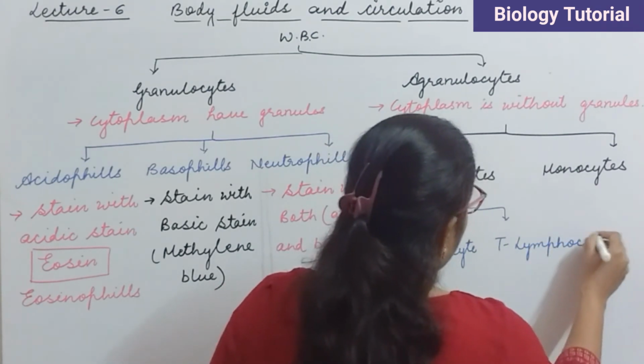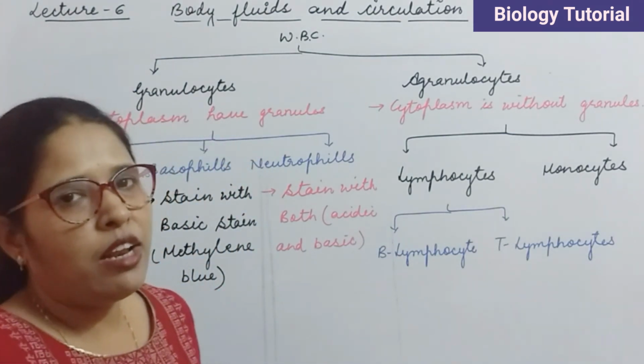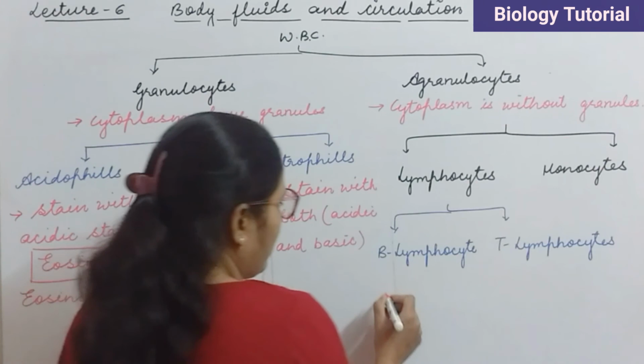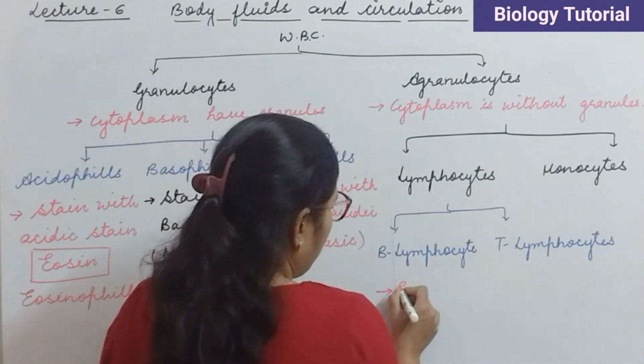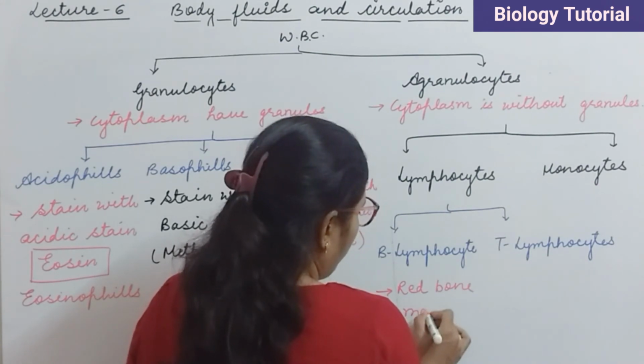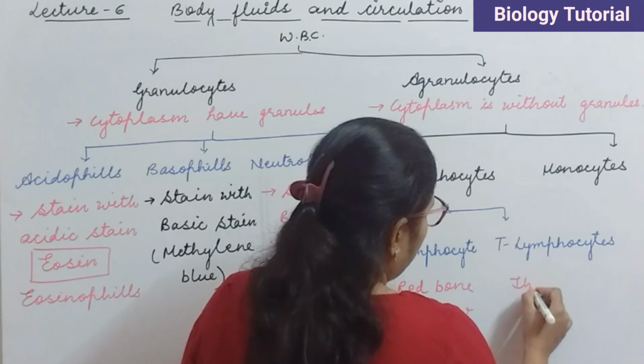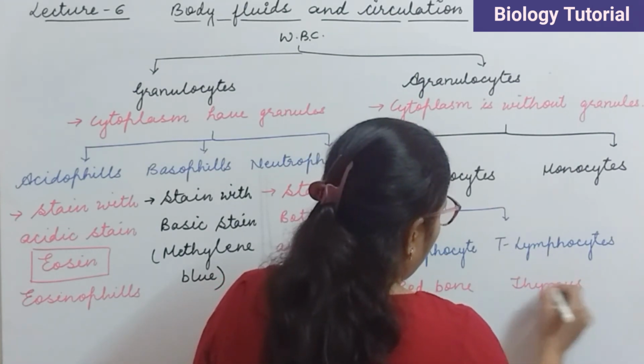B lymphocytes are produced in red bone marrow and T lymphocytes are produced in thymus gland.